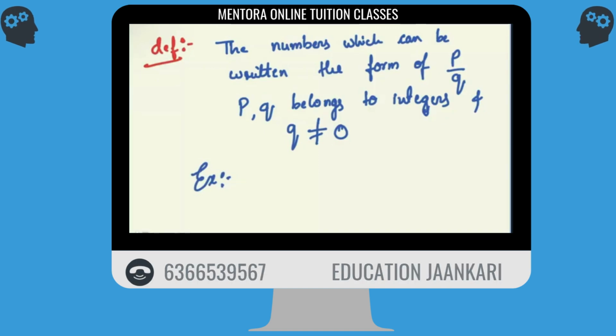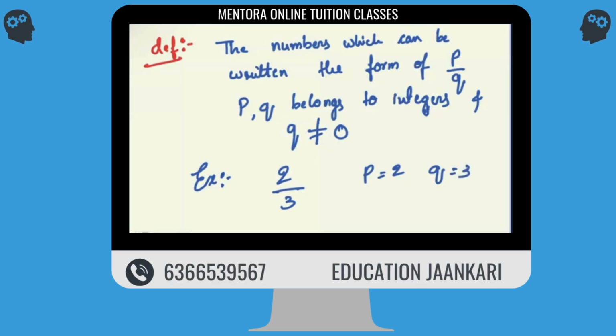In place of P by Q, as I showed you here, we can write it as 2 by 3. In place of P, I'm having 2. In place of Q, I'm having 3. Do 3 and 2 belong to integers? Are they integer numbers? No.